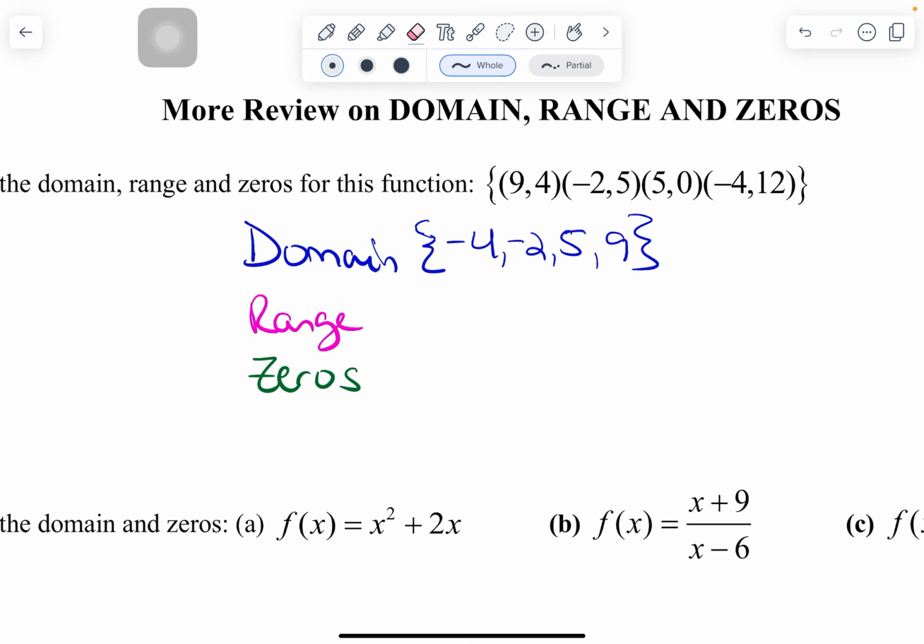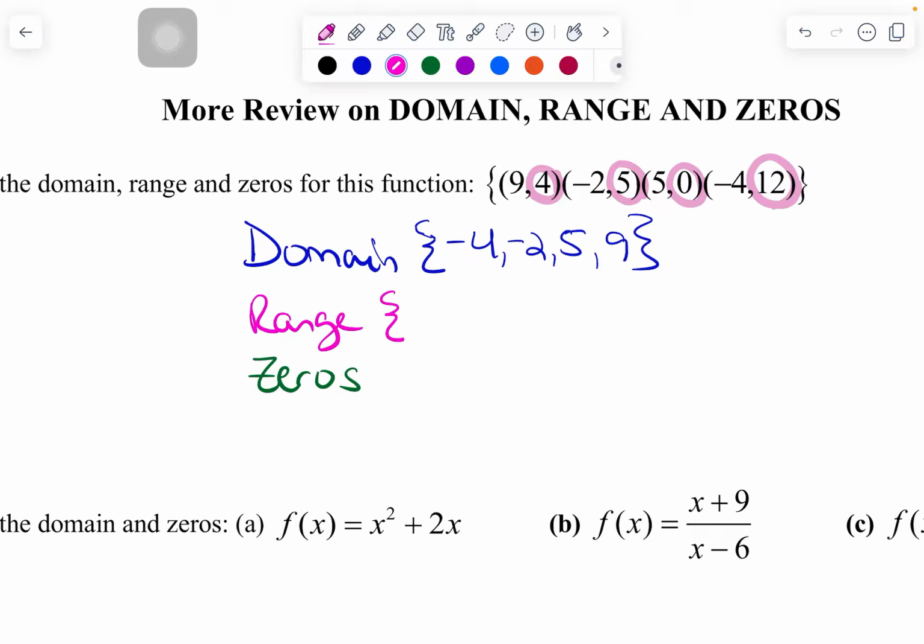I'm going to lose all that stuff, and I'm going to redo this, but now I'm going to look for range. And range are my Y values. So I have 4, 5, 0, and 12. And yes, again, I'm going to put those in numeric order. So 0, 4, 5, 12. Little set notation, which does include those braces.